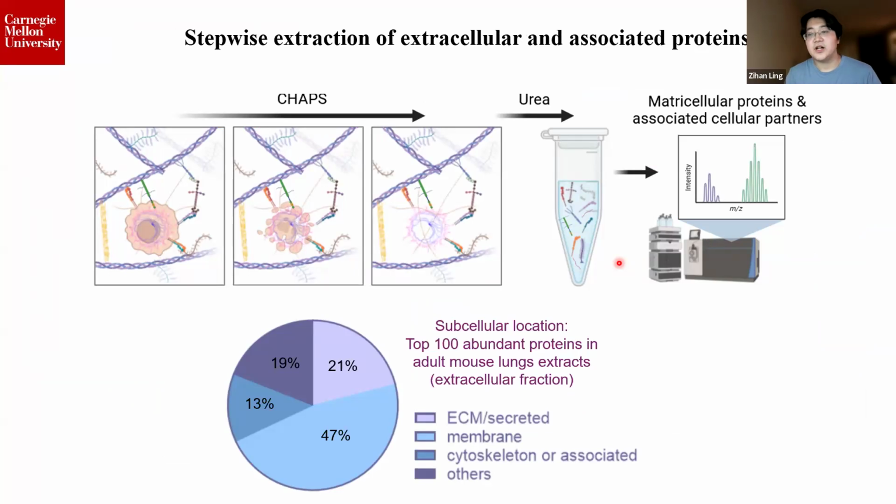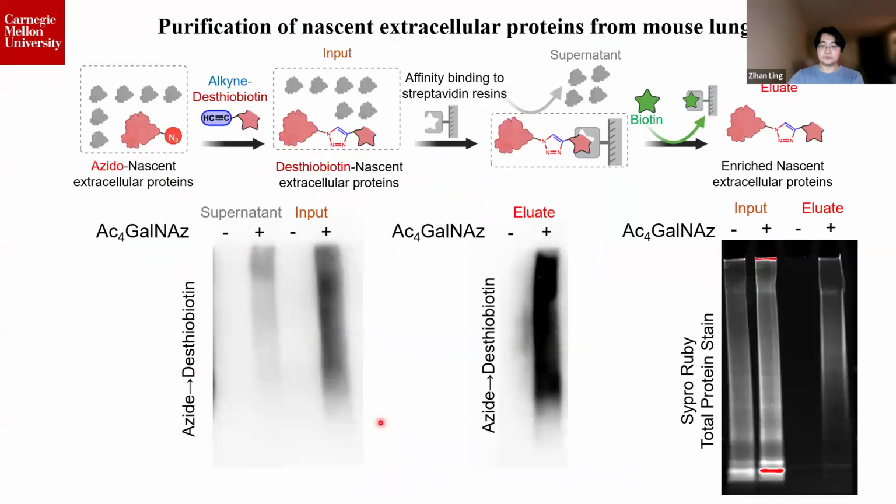Many previous studies of lung rejuvenation are focusing on the cell behavior. However, emerging evidences are highlighting the critical roles the extracellular matrix, the ECM, plays for guiding development. Here, we use the stepwise extraction method to remove the cytoplasmic contents and selectively study proteins that connect to the ECM. And our proteomics suggests the most abundant proteins we extracted are membrane and ECM proteins here.